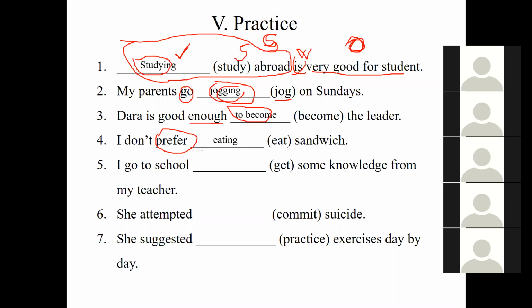The verb prefer here is the verb of like or dislike. So with the verb of like and dislike, we also use the ing form. Eating. Good.